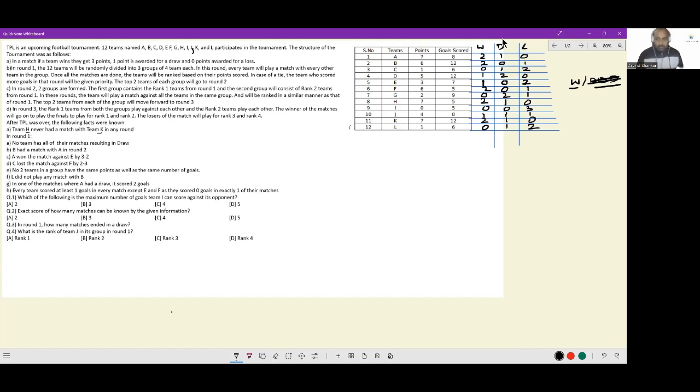Another way we could have potentially arrived here was looking at the summation of the wins column and the losses column. Every time a team wins, a team also loses. So let's say right now we don't know about E. What is the provisional total of the wins column before including E? 2, 1, 2, 5, 5, 2, 7, 7, 1, 8, 8, 4, 12. Right now it is 12 plus wins of E. And the losses column: 3, 1, 2, 6, 6, 2, 8, 8, 3, 11. 11 plus losses of E.